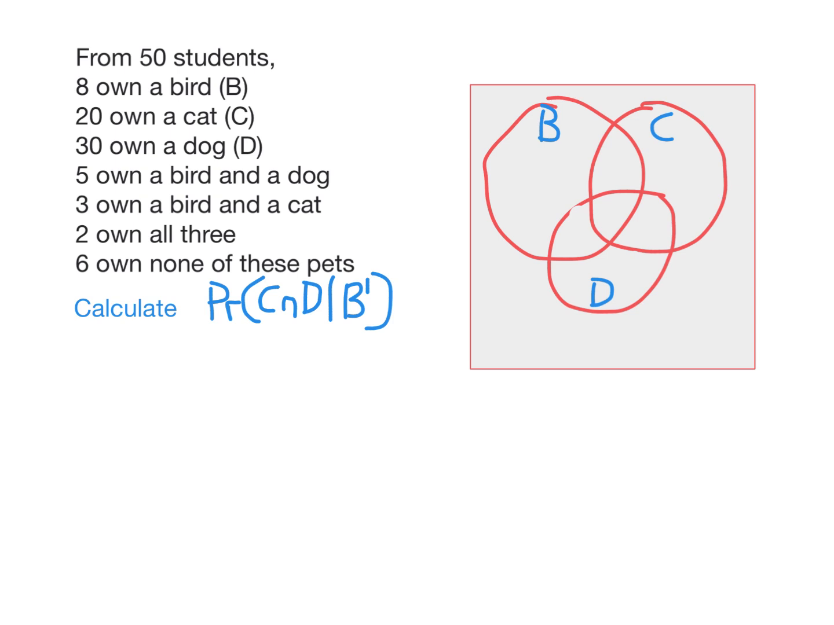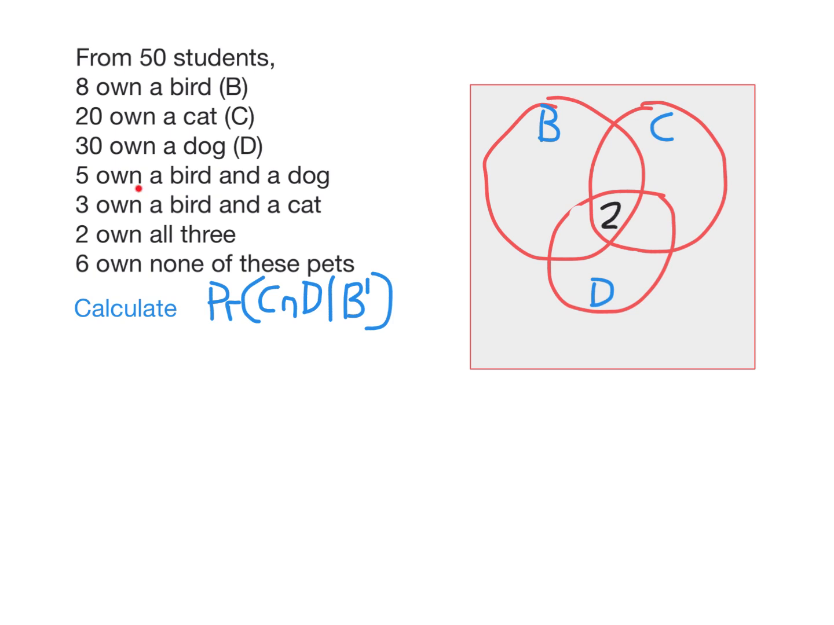Here again, we have a circle for each of the sets. We can't just start putting in numbers. We can't put 8 here, for example. 8 own a bird, and that includes all of these. But what we do know is that 2 own all 3. So we will put 2 here.